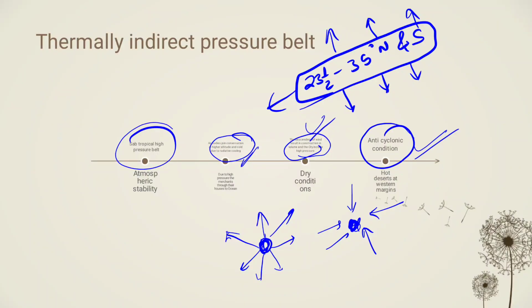As we all know, cool weather conditions bring dryness in the weather. So these areas experience dry conditions, and this latitude also has deserts on the earth at the western margins, right? So deserts on the earth in this zone are at western margins, due to the radiative cooling and cold weather condition. So this is all about the subtropical high pressure belt.